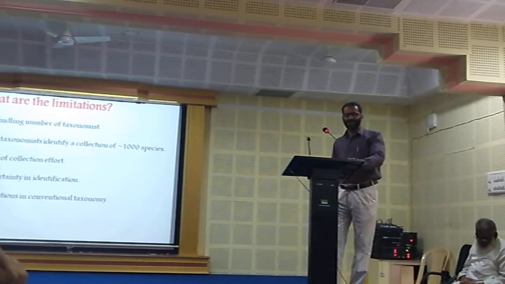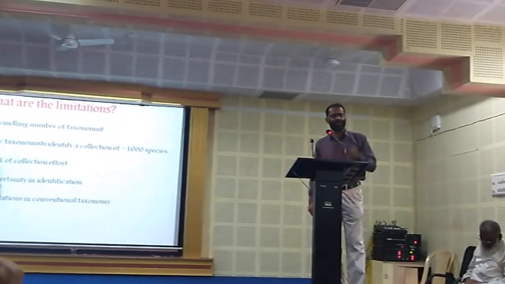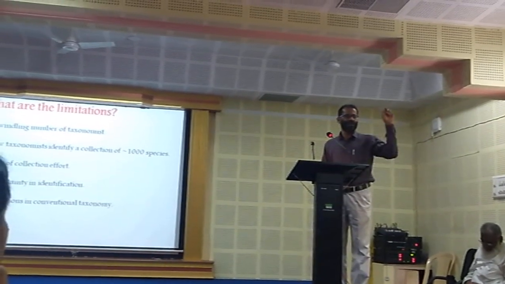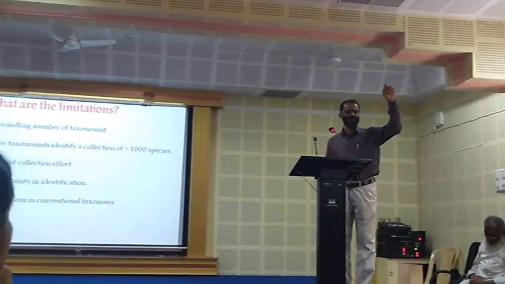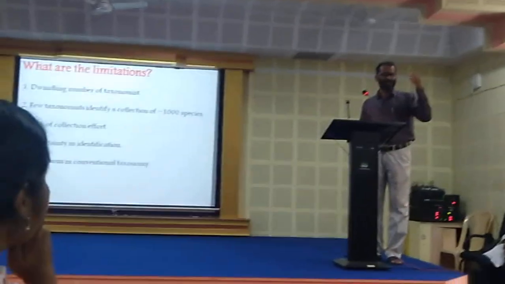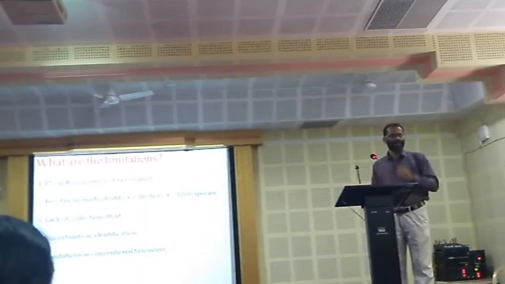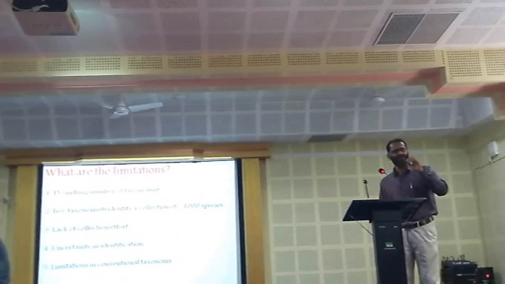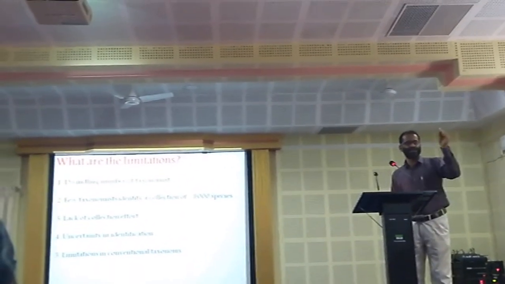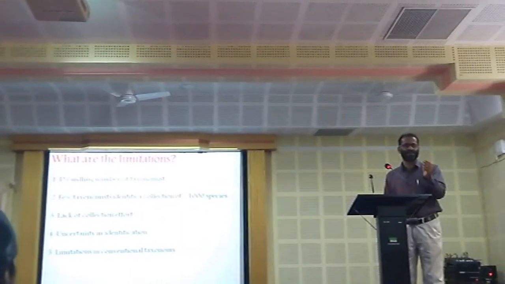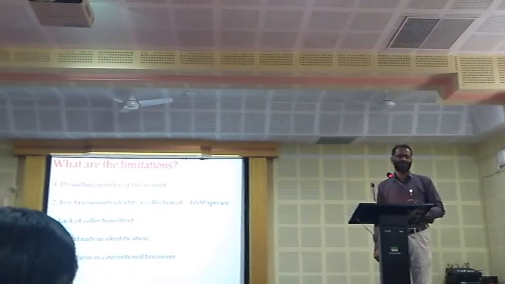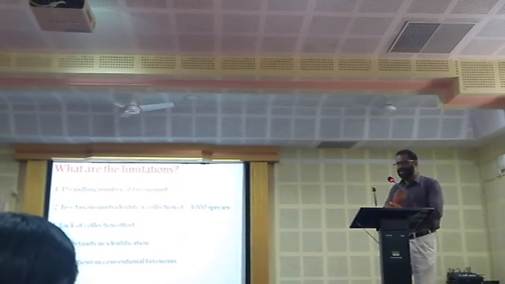The uncertainty in species identification: once a species is identified, if you go through the nomenclature of the species, you can see it was identified as so and so in 1862. Then 10 years later, the same species is redescribed and given another name. Then 20 years later, another taxonomist rediscovers the same species and gives some other name. They are giving synonymous species. So there is uncertainty even in the identified species. Uncertainty is there in the limitations of conventional taxonomies.